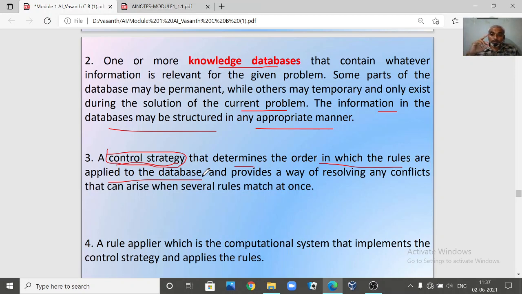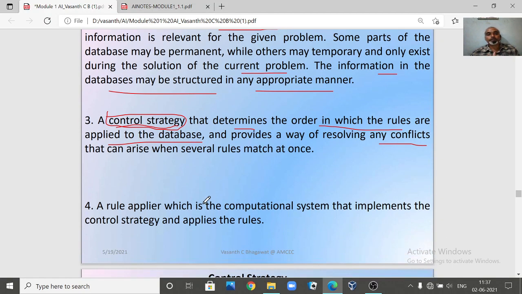You should know in which order it should be applied. That's what the control strategy gives. It also provides a way of resolving any conflicts. If you have conflicts, your strategy will help you decide which rule should be applied first and which next, such that you go from the initial state to the goal state.